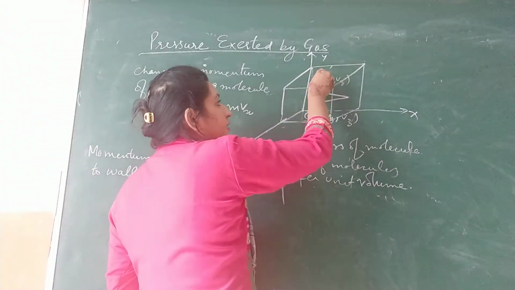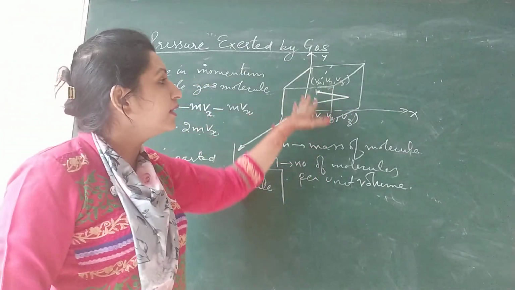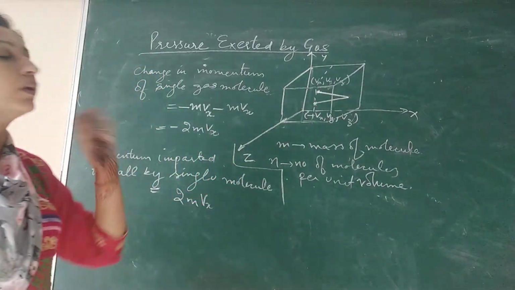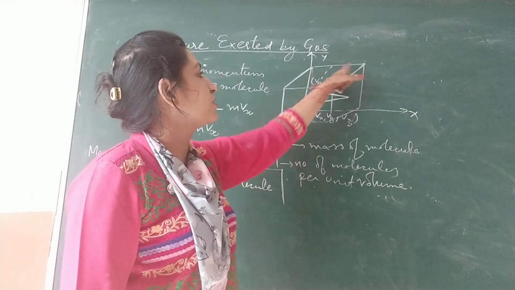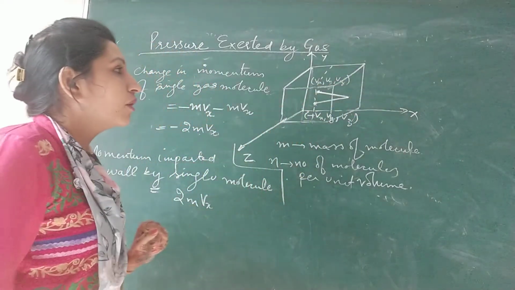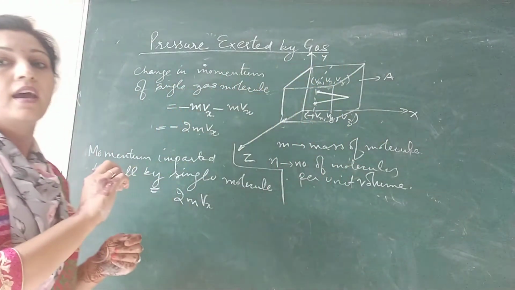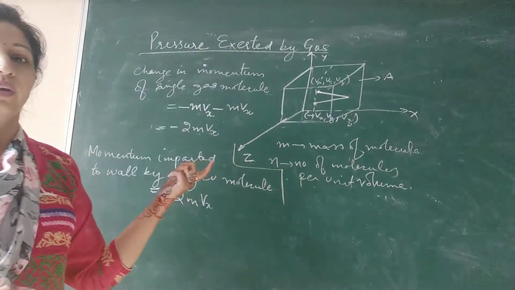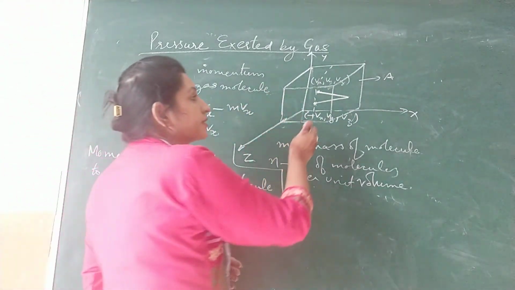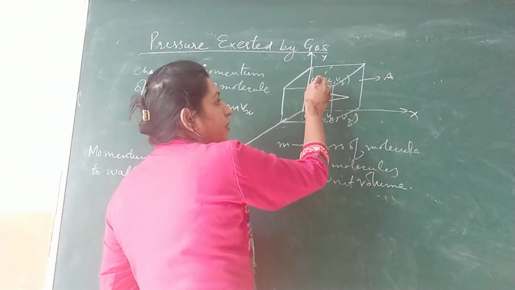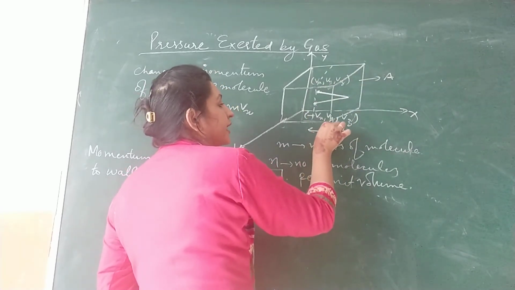So how to calculate the momentum by all the molecules? Suppose up till here we consider only this much region of the container. Now in this much region, how many molecules are present? How to calculate that number? First we will calculate the volume of this much portion only. If the area of each face is A, for volume we need distance also, because volume is area into length. So how to calculate the distance? What distance has the particle travelled from here towards the wall? That distance is given by Vx into delta t.